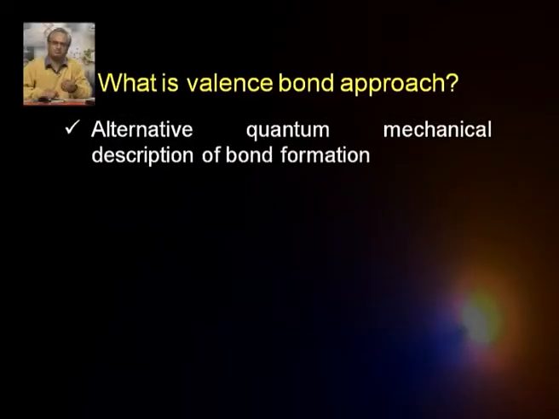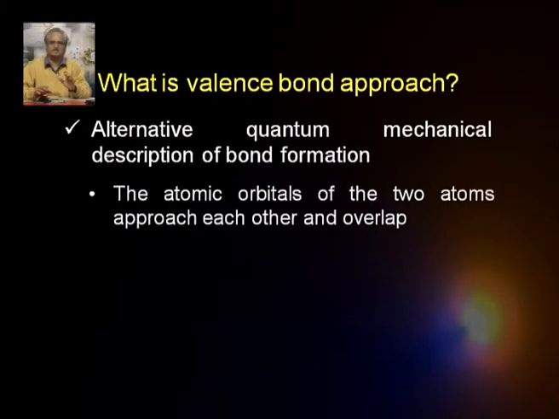So, let us see what this valence bond approach is. The valence bond approach is basically an alternative quantum mechanical description of bond formation. We had talked about one description in terms of molecular orbital theory. Now, this is an alternative quantum mechanical description which in fact came prior to molecular orbital theory.